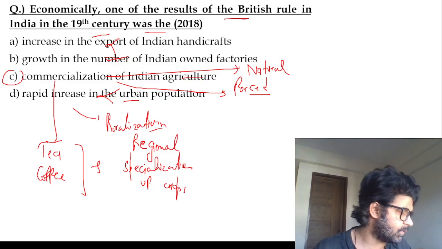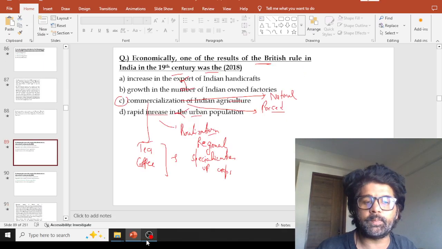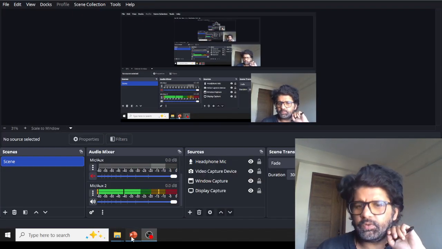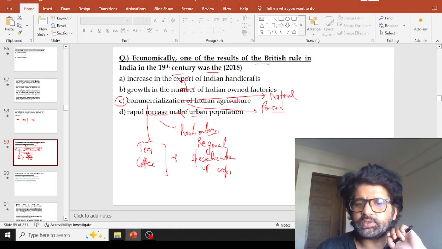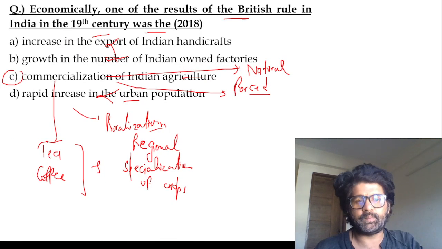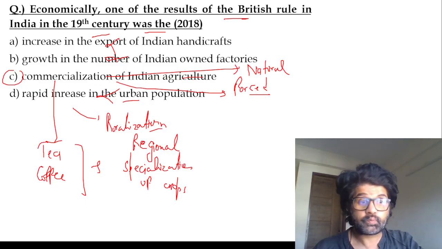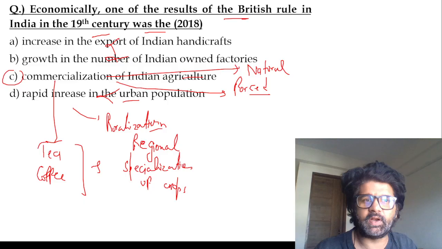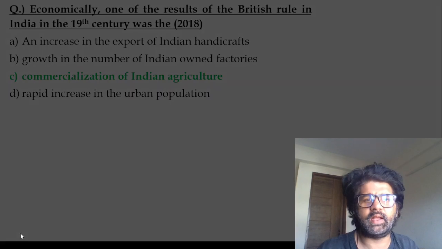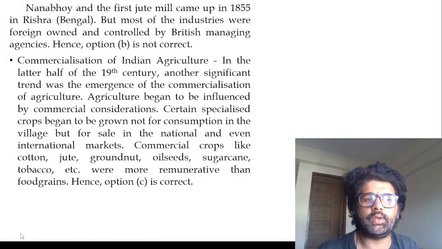This is a very common question asked by UPSC almost a billion times. Economic impact of British rule. And most of the people are like, negative impact, negative impact. Yes, we all know the negative impact, right? But you have to write both dimensions in the exam. So what are the positive impacts? Regional specialization of crops, integration of the Indian economy with the rest of the world economy, then development of railways, etc. So you have to talk about the positive impact as well. Commercialization, you can read all these things and become a really good boy or girl.